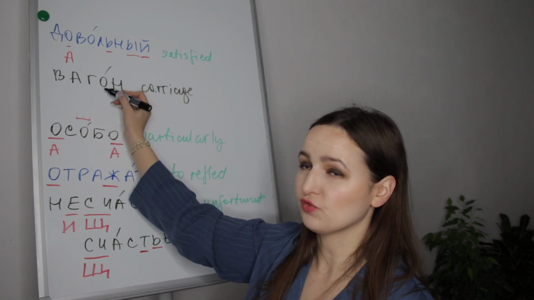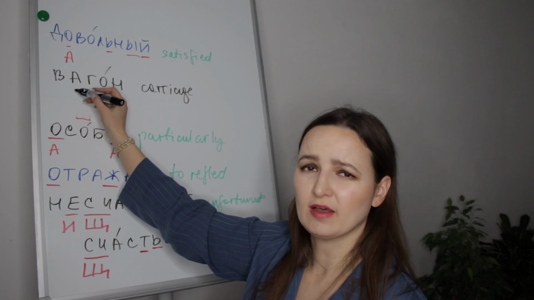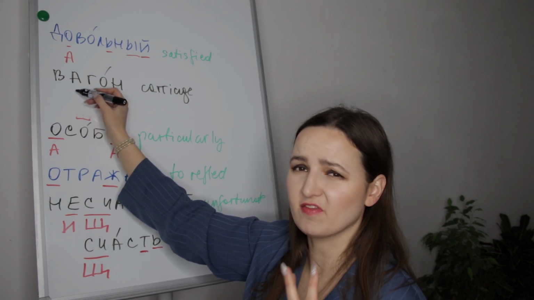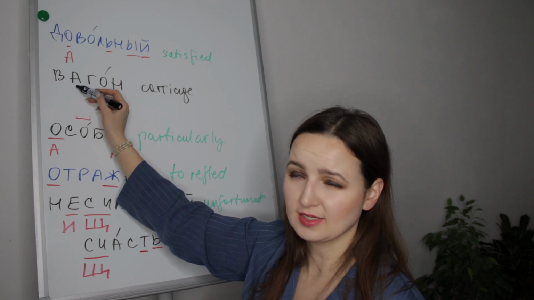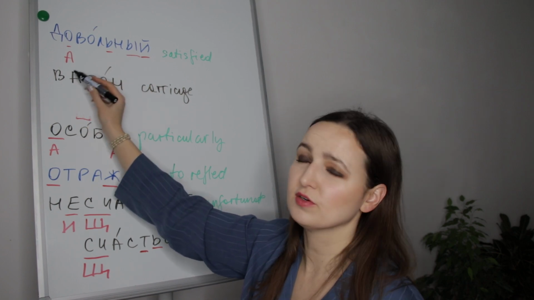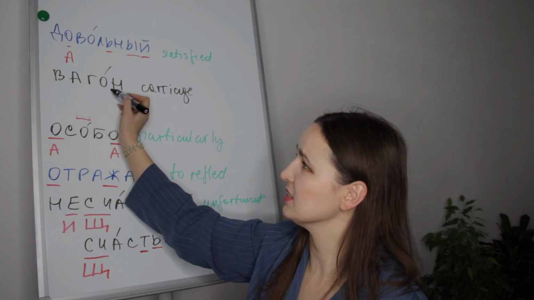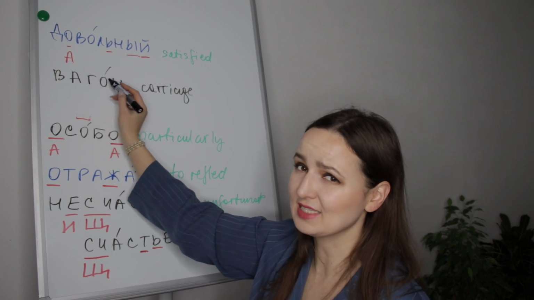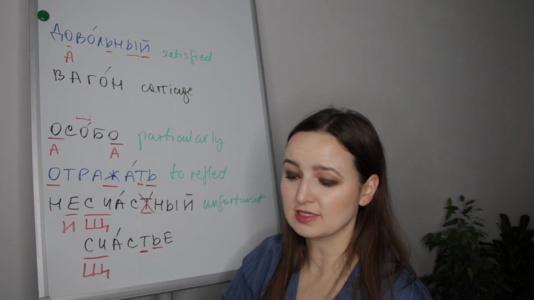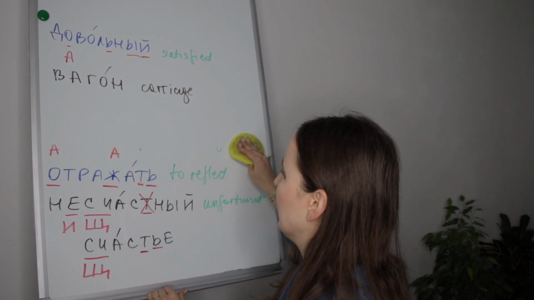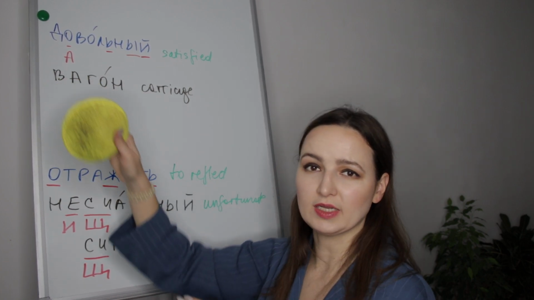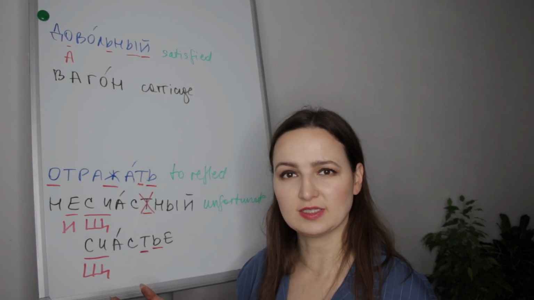Here, pay attention to the stress, because in English we have a word that is wagon, and another vowel is stressed in English. So very often my students make this mistake. They stress a instead of o. In Russian, it is вагон. I wanted to show you by this word how the stress is important.